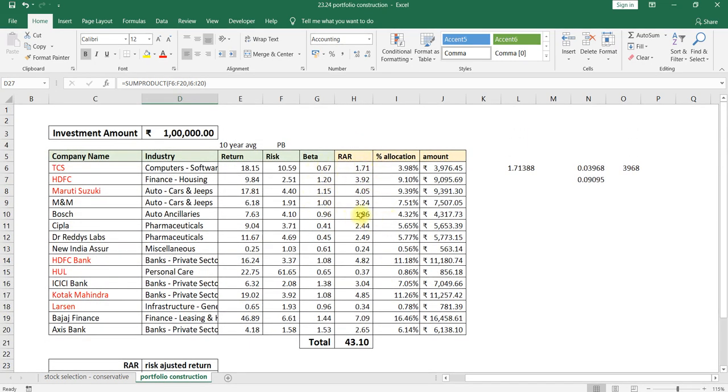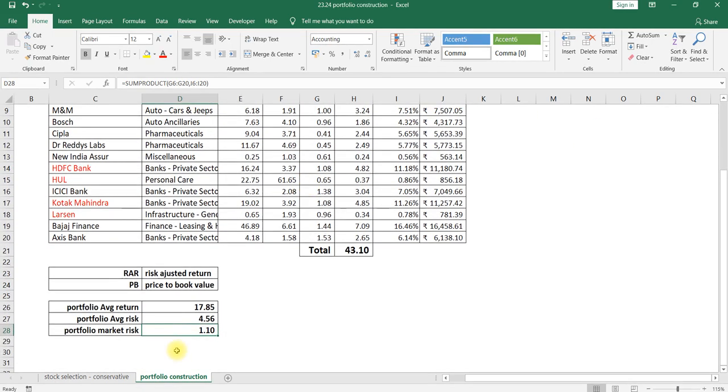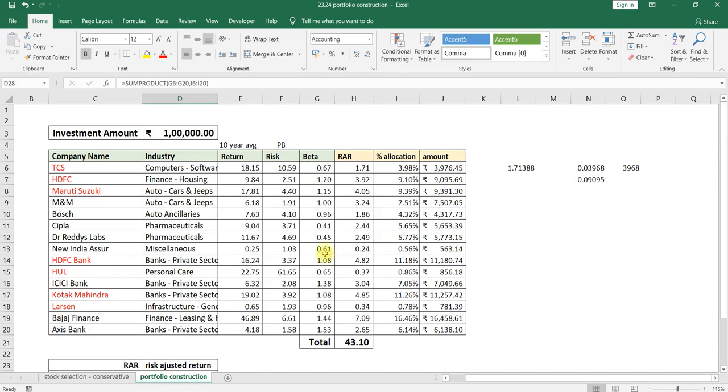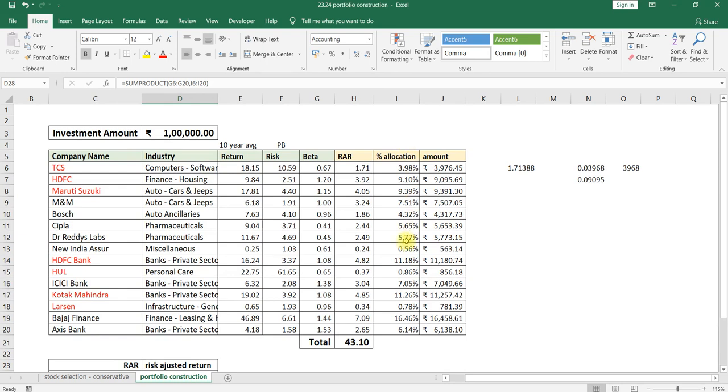this risk adjusted return technique. Okay, and one more thing, we have calculated the average beta value, that is nothing but 1.1. In the sense my portfolio is aggressive with respect to the market, it is not an aggressive portfolio in itself. If the market gives 10%, your portfolio will give 11% return. Similarly, if the market falls by 10%, your portfolio will fall by 11%. That is what you mean by market risk, that is the beta value. The average beta value is 1.1. So this is the way we can construct a portfolio.